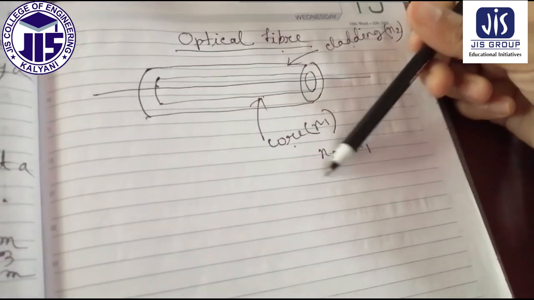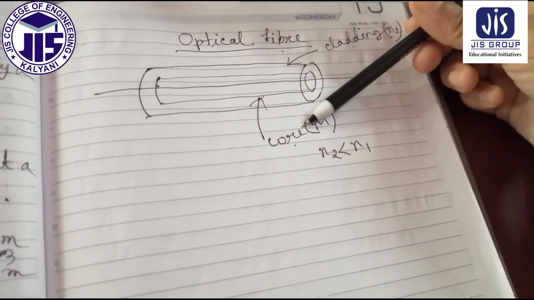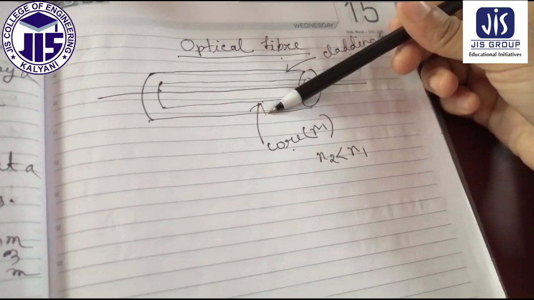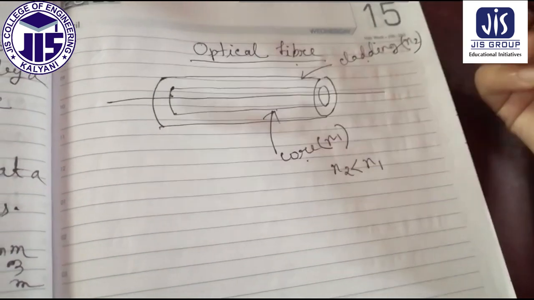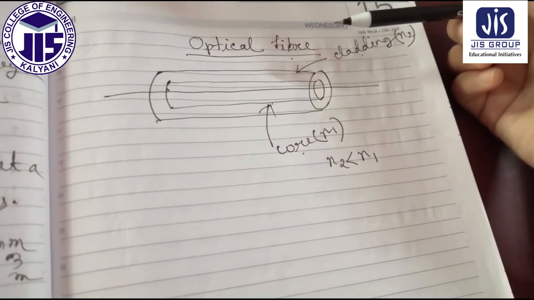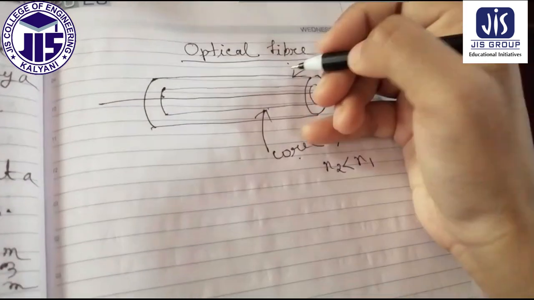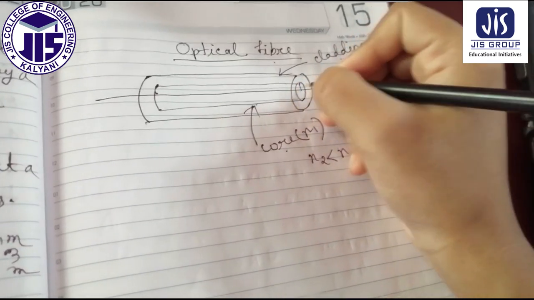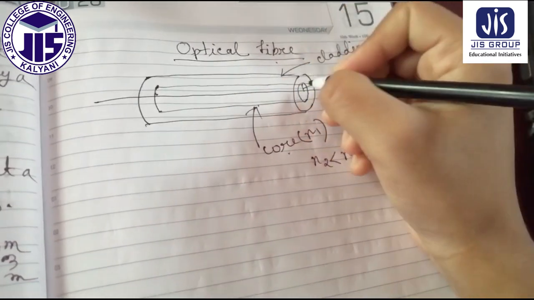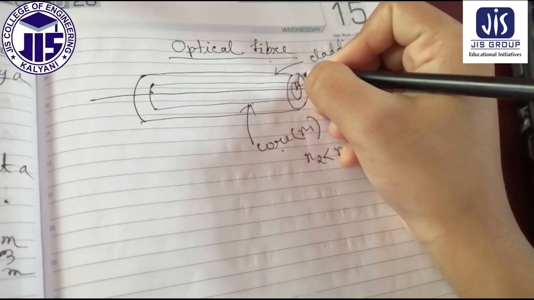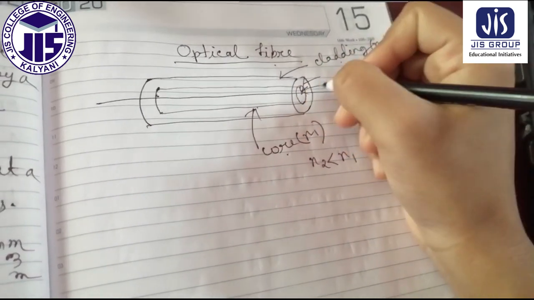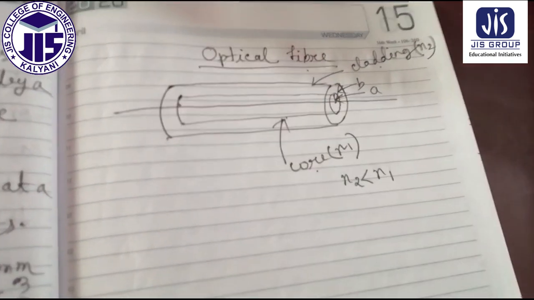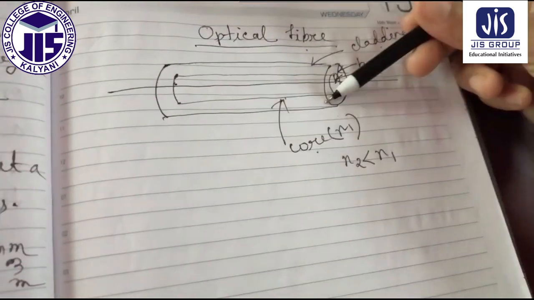Why the refractive index of the core should be greater than that of the cladding, I will tell you later on. One more thing, the radius of the core is A and the radius of the cladding is B.